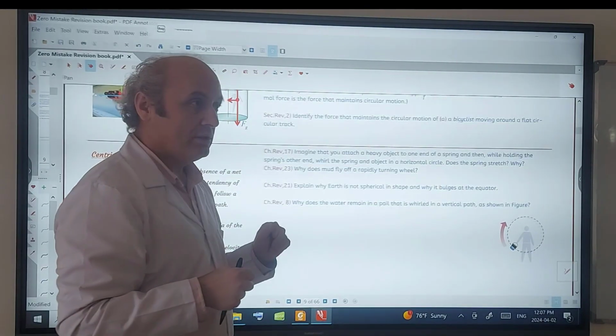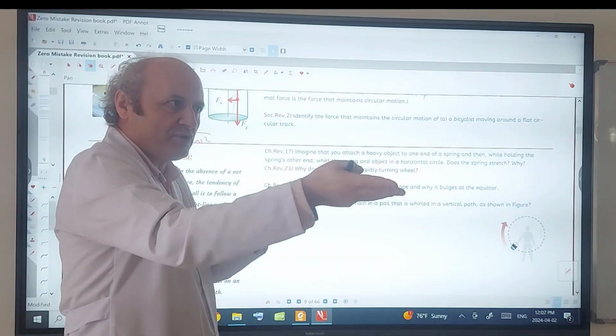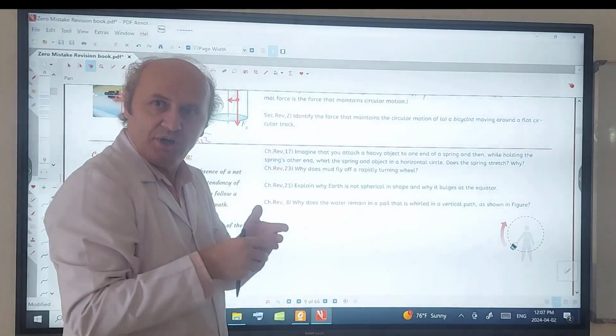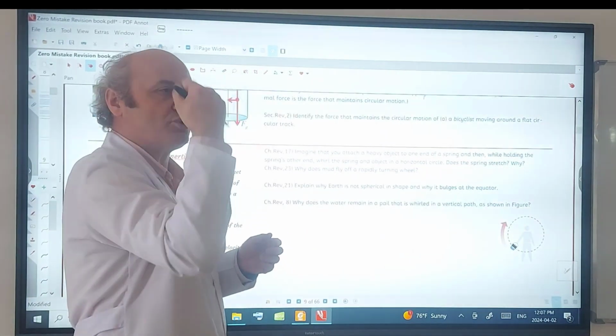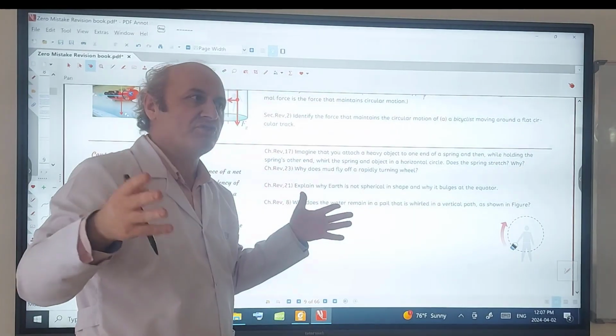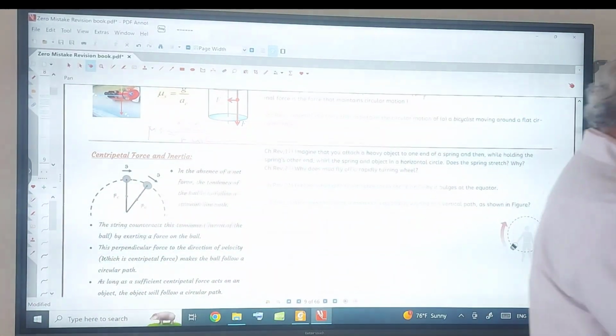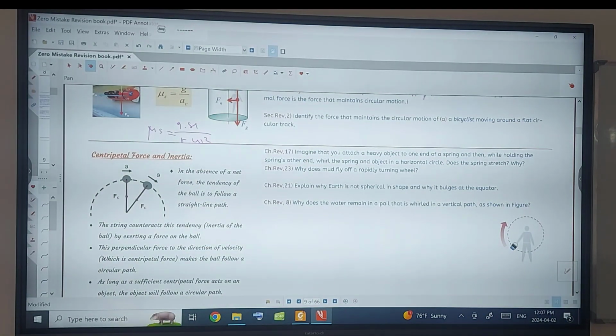The tension force. What happens? The tension force, of course, it's spring force, or we say spring force; chapter 3 will learn that. So which force keeps the object in a circular path? Spring force. But why does the spring stretch? Because as you rotate it faster and faster, you need a big centripetal force. Omega increases, centripetal force should increase.